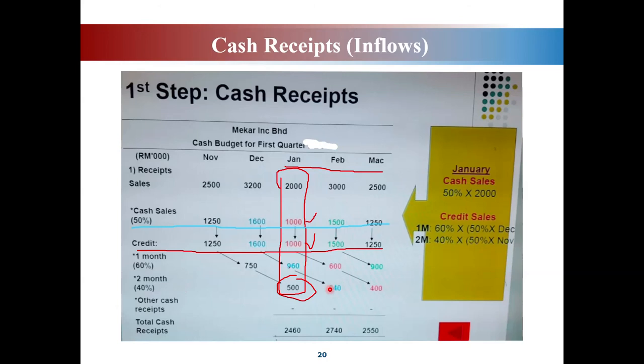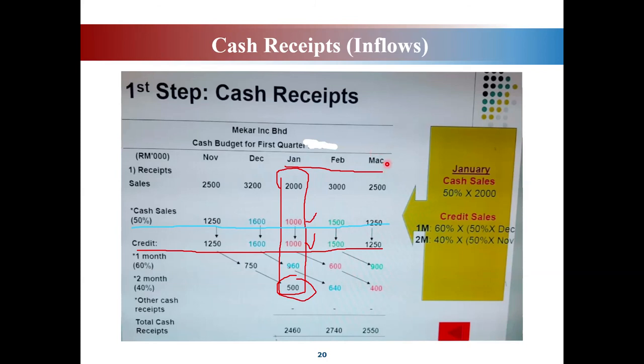2 previous months, meaning January, December. Credit sales for December is 1,600 times 40%. You will get the amount of 640 ringgit. Meaning that you pay 640 ringgit for the credit sales in December. Okay? Next we look at March.